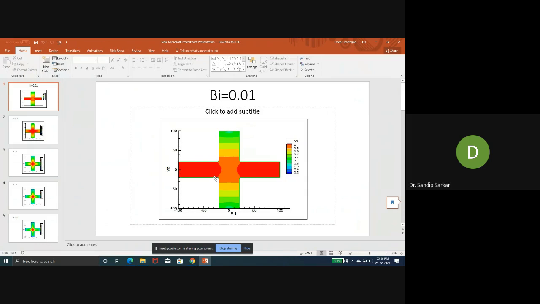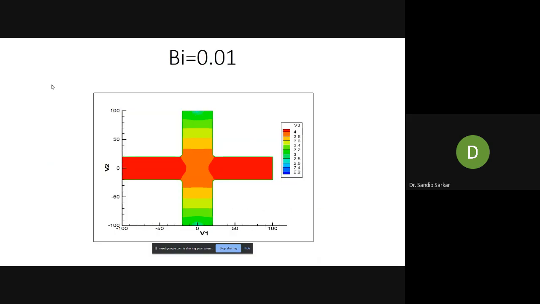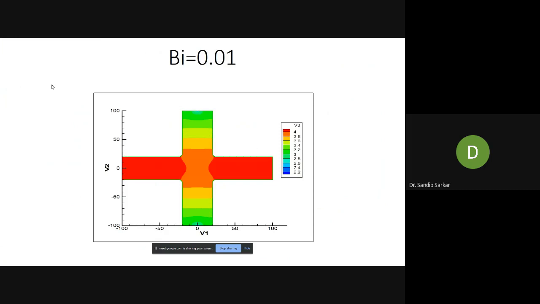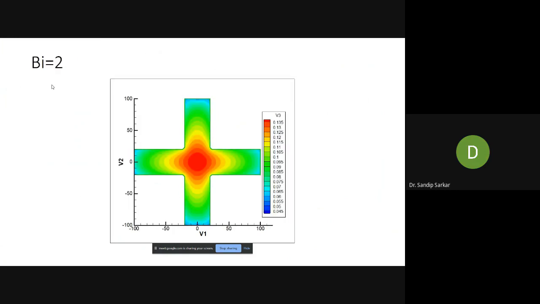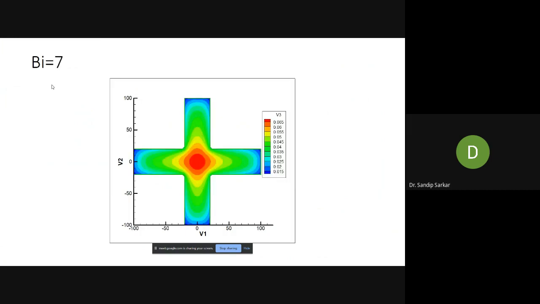You just give it in full screen mode so that everybody can see and visualize your results. Okay. So Deep, you can start presenting your results. Sir, is it visible? It is visible to me at least, and I don't know about others. This is for 0.01 and this is 0.3. This is Biot number 2. After that 7, and then last is 100. Can you see? Yeah, everybody can see.